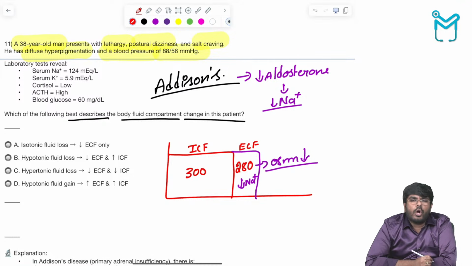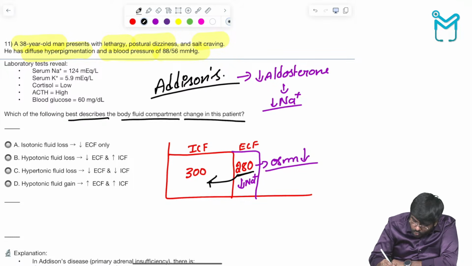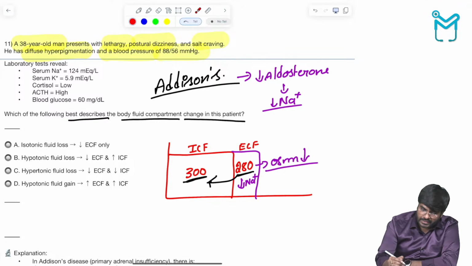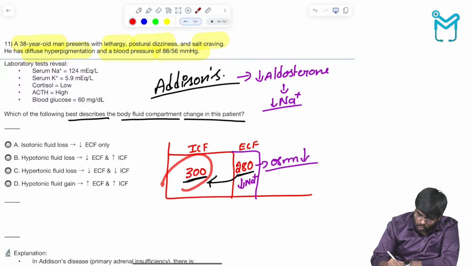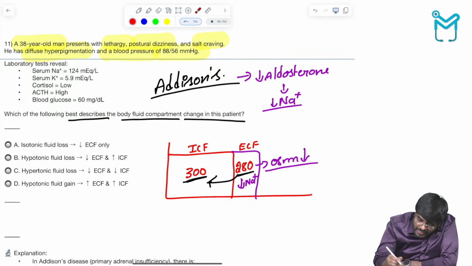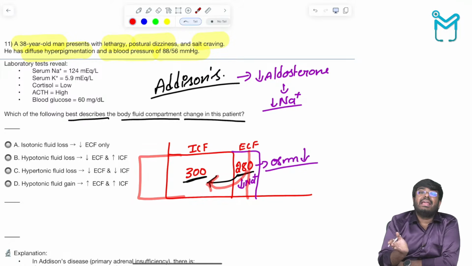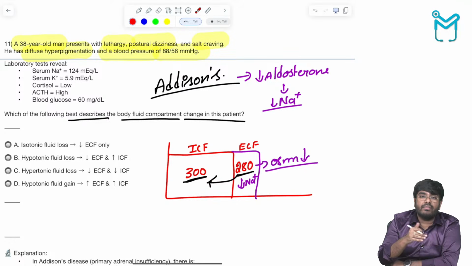Osmolarity decreases. You know, according to the law of osmosis, fluids always go from low to high osmolarity. Wherever there is more sodium, fluid will start to go towards the high sodium. So tell me, extracellular fluid will decrease, intracellular fluid will increase. Okay, intracellular fluid will increase.